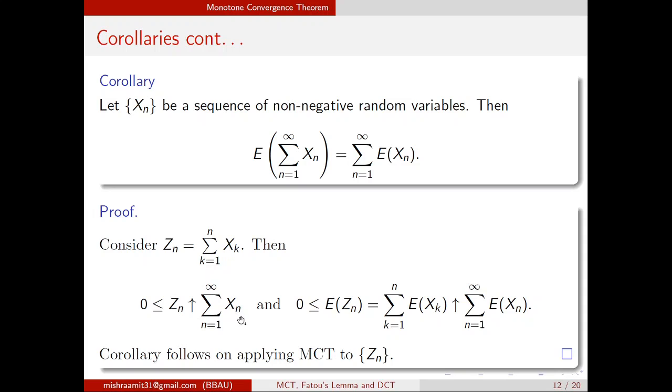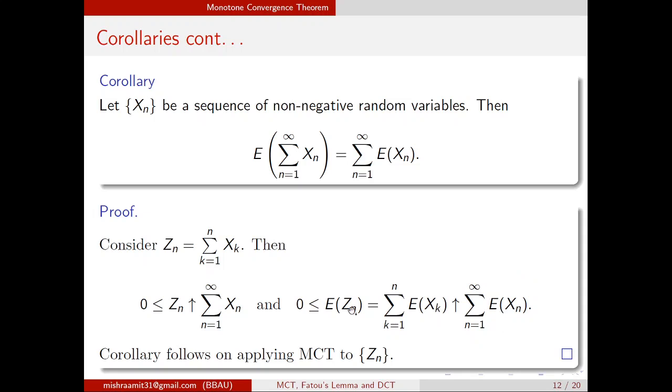And of course it will increase up to the sum from n equals 1 to infinity of xn. Then expected Zn, since it is a finite number of elements, I can write as the sum over k from 1 to n of expected xk. So this will converge to the sum from n equals 1 to infinity of expected xn.